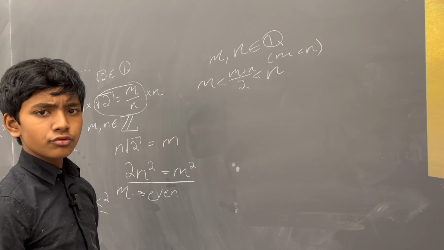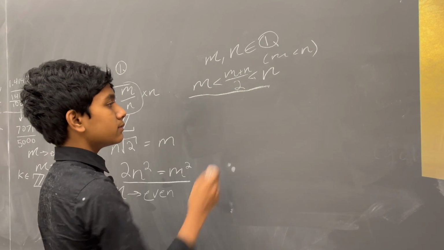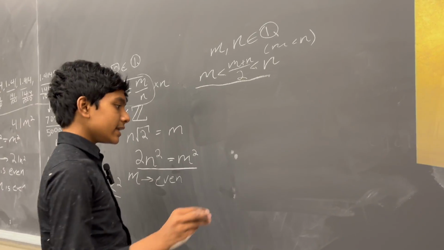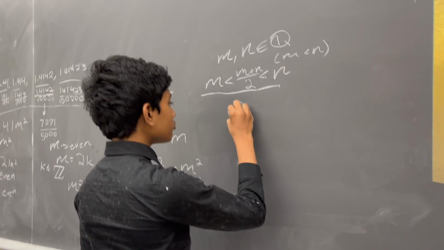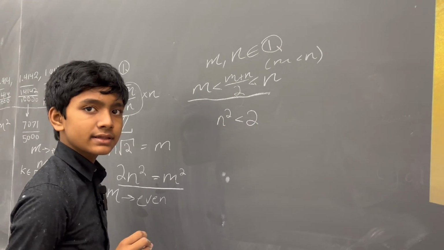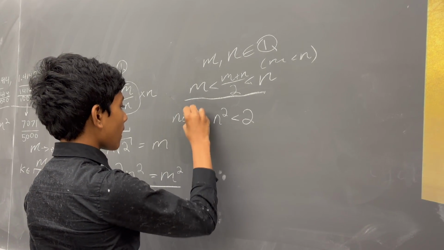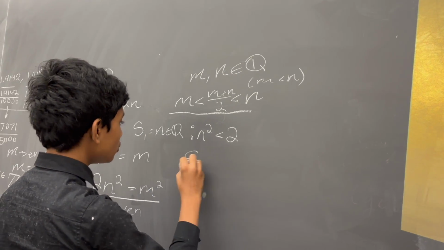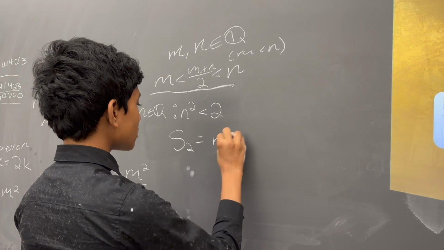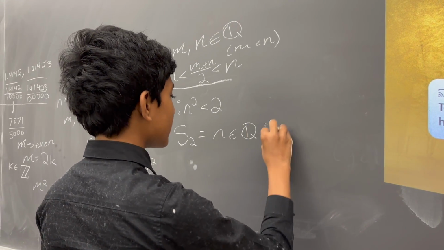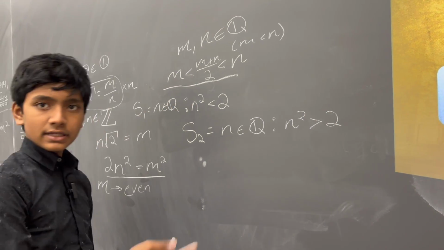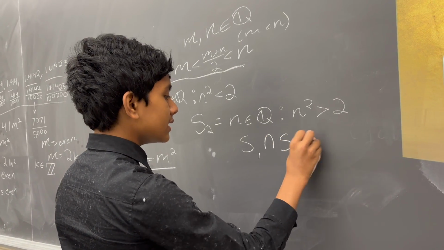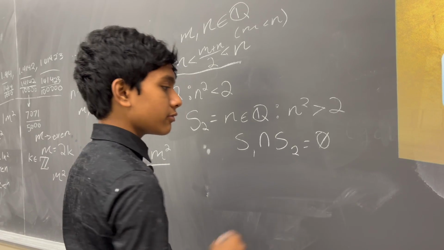But what can we do so that this helps us actually prove rad 2 is not in the rational numbers like we expected? Let's take two sets. Set 1: all rational numbers such that n squared is less than 2. And set 2: all rational numbers such that n squared is greater than 2. And obviously these sets share absolutely nothing in common. The intersection of them is the empty set.